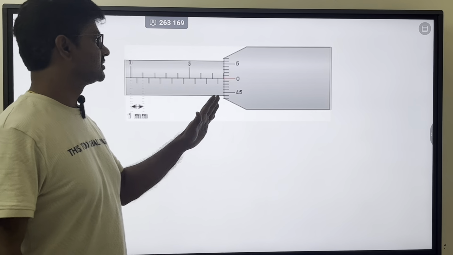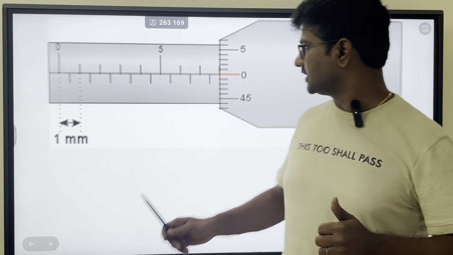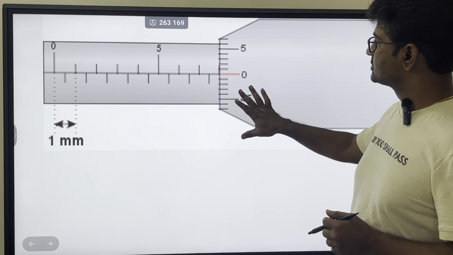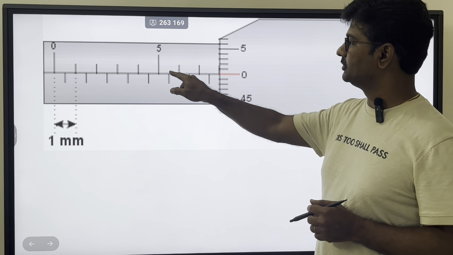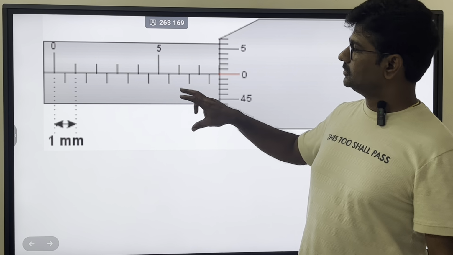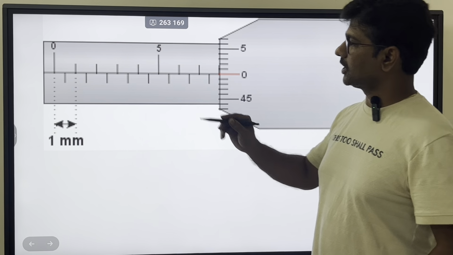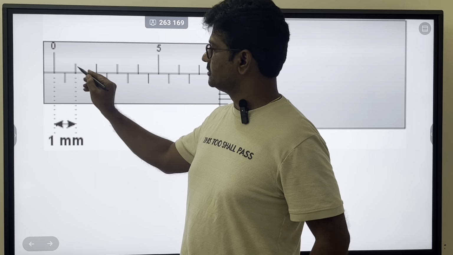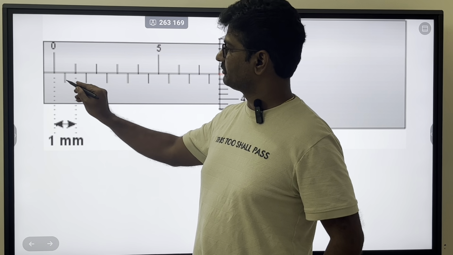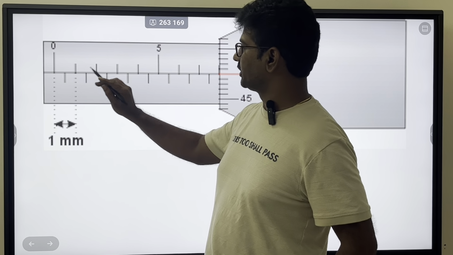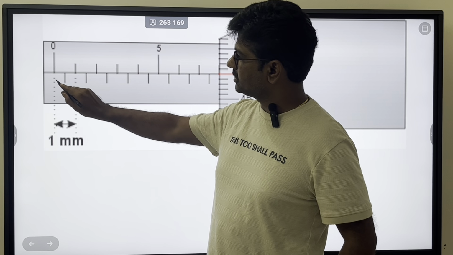So this is the scale. This is a circular scale. So 0 is coinciding with the center line. Now 1 mm, for example, here to here, this on the main scale, one division, this division is 1 mm. So half mm, 1 mm, 1.5, 2, whatever it is. So the smallest division here is 0.5.